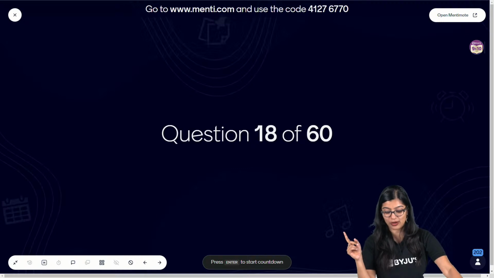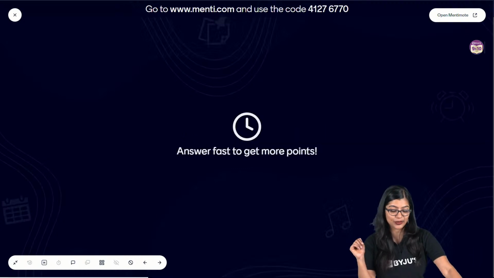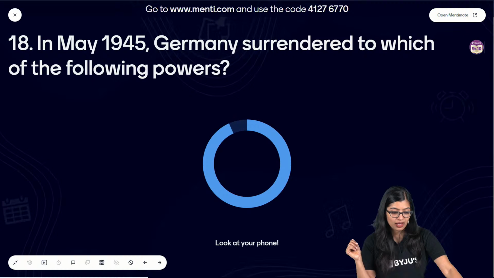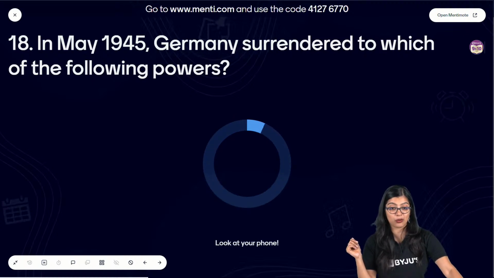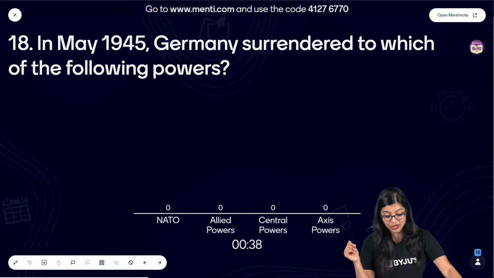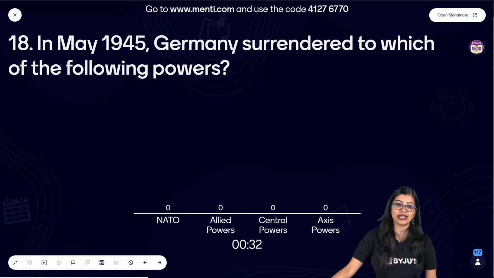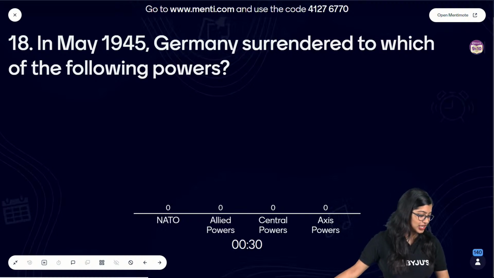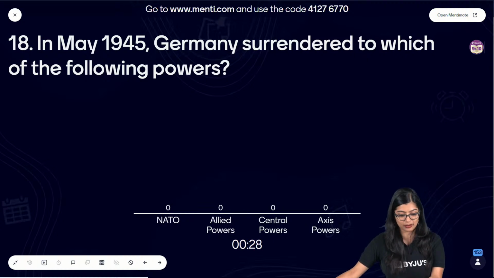So now let's move on to question number 18. Let's have a look. Okay. In May 1945, Germany surrendered to which among the following powers? All right. NATO, Allied powers, Central powers, Axis powers. You remember there was a way in which I told you, right? There was an easy way in which I told you that you can remember how Germany was a part of.